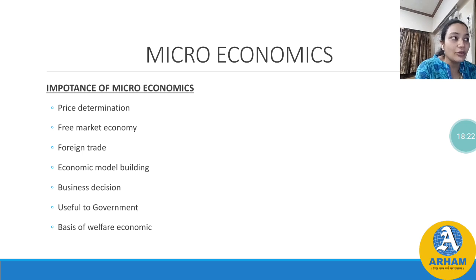Now free market economy. Microeconomics helps in understanding the working of the free market economy. A free market economy is that economy where we can take decisions like what to produce, how to produce, how much to produce, for whom to produce. Whenever we start some production, what we do basically, we first see if we have the answer, like I have capital today, what I will think, how I can utilize this capital, how I can gain maximum from my capital.